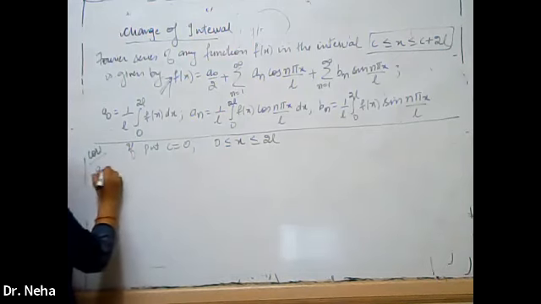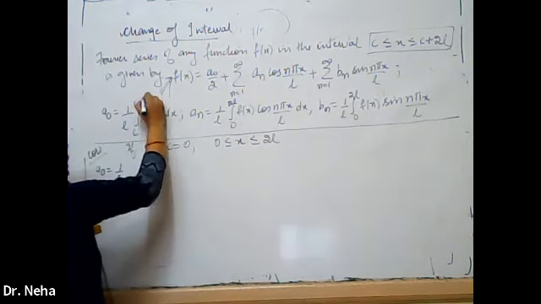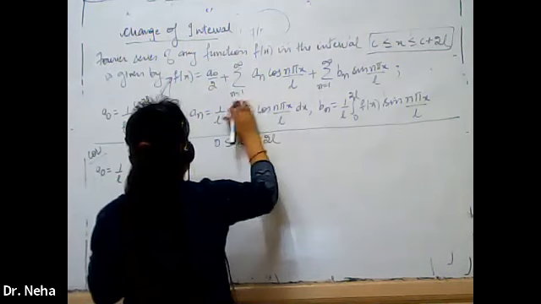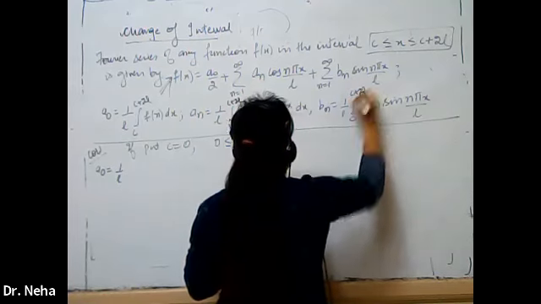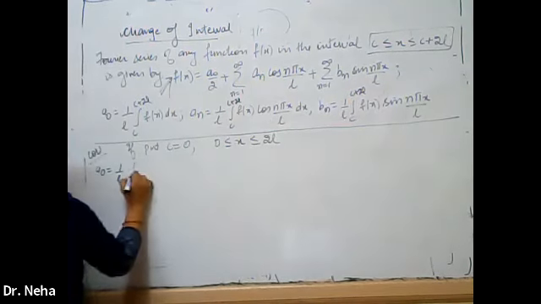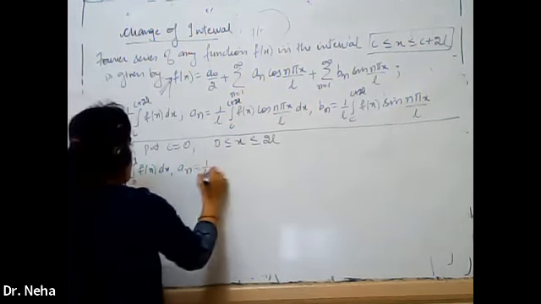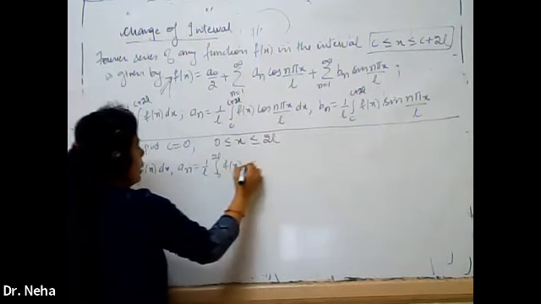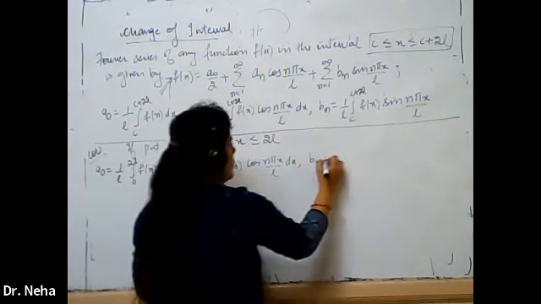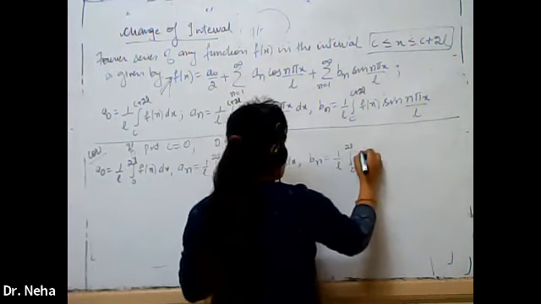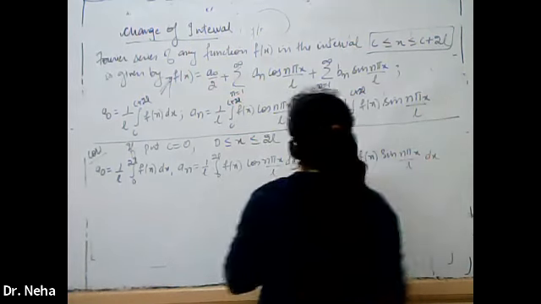But a0 will become 1/L, since we took the general interval c to c+2L, this is for the constant values. Then 1/L ∫ from 0 to 2L f(x) dx, an is 1/L ∫ from 0 to 2L f(x) cos(nπx/L) dx, and bn is equal to 1/L ∫ from 0 to 2L f(x) sin(nπx/L) dx.